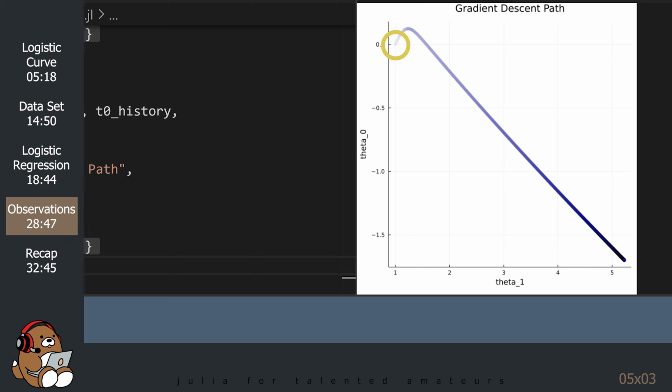The parameters started their journey in the upper left corner with theta 0 equal to 0 and theta 1 equal to 1. Their journey ended in the lower right corner. Just like we saw visually, this plot shows that the y-intercept increased initially, but eventually began to move down. On the other hand, the slope continued to increase with each iteration.